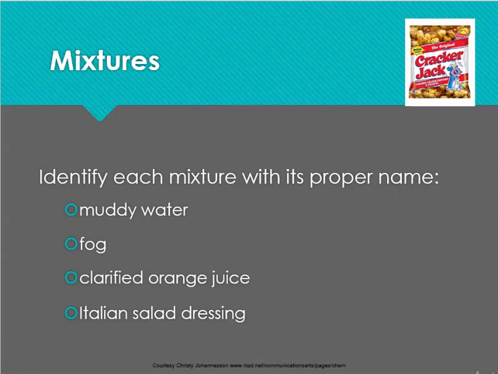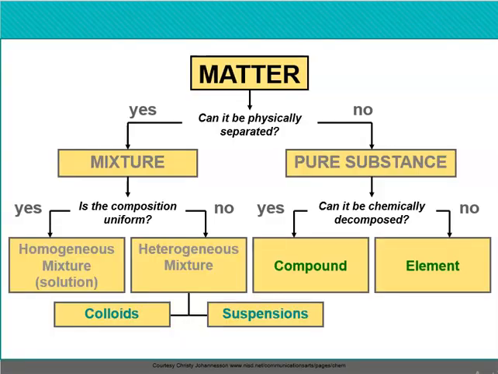So let's see these last two diagrams that talk about how we can classify matter. It says, can it be physically separated? Yes, it can. I can heat it, I can magnetize it, I can filter it. Everything is physical.